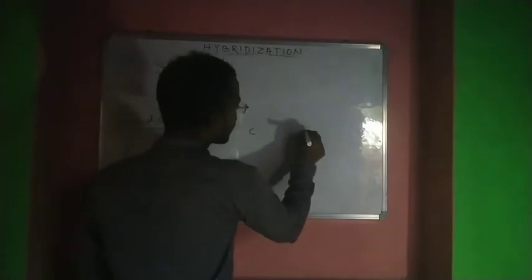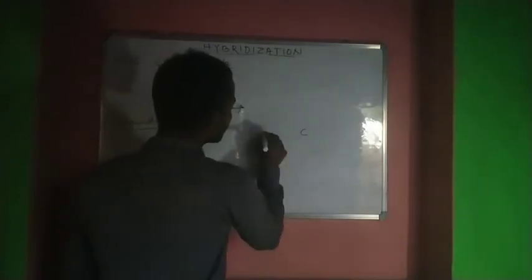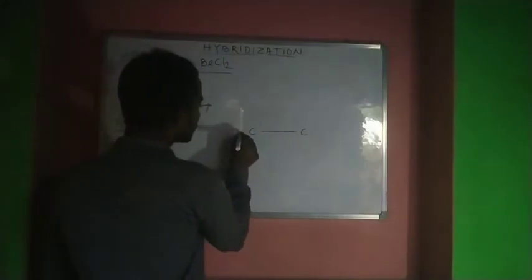So if I may draw, the structure will be like this: one carbon here, another carbon here, with a single bond between each carbon and hydrogen.